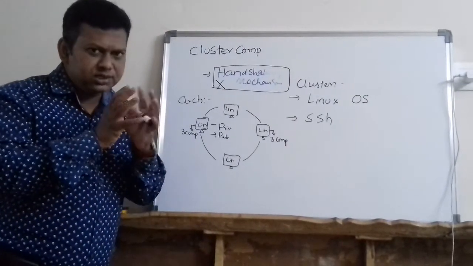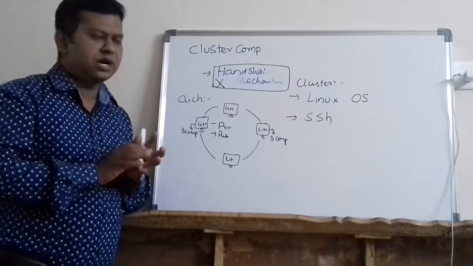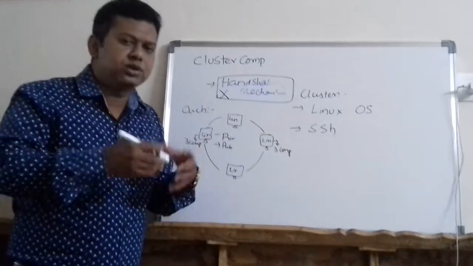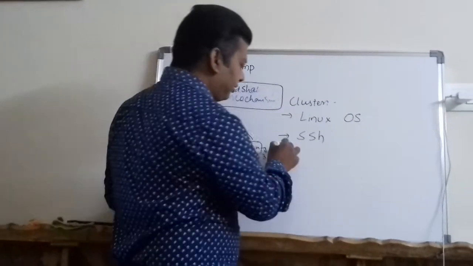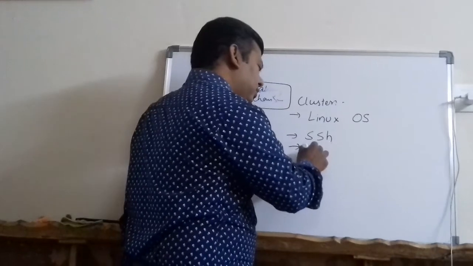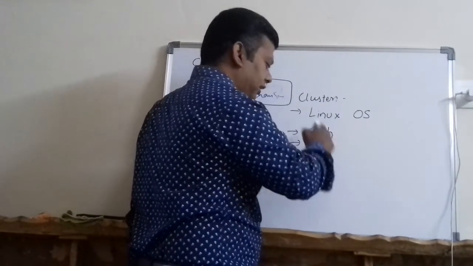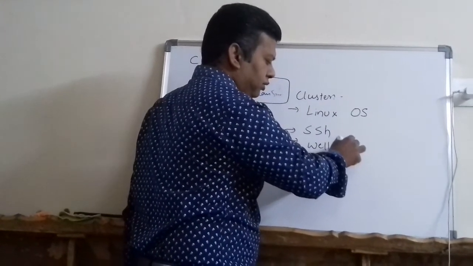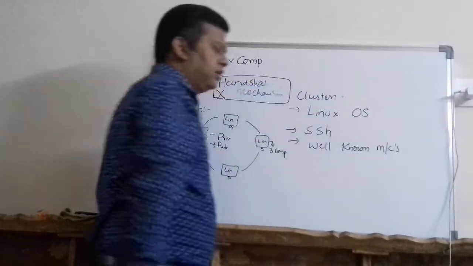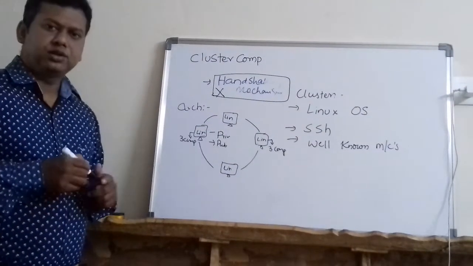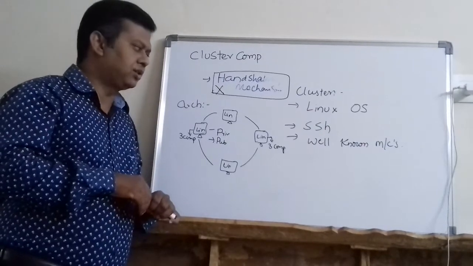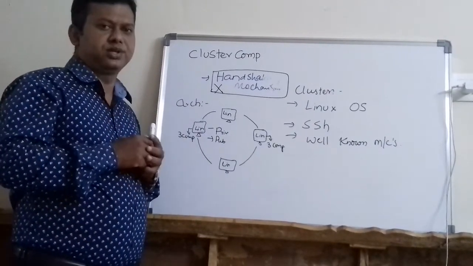Now when I do this SSH or key exchange, all these computers become well-known computers to each other. With the help of this key generation and key sharing, all computers connected in the cluster are called well-known computers or well-known machines. Every machine is aware of the presence of the remaining machines.